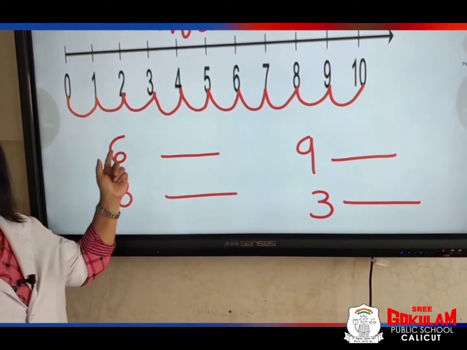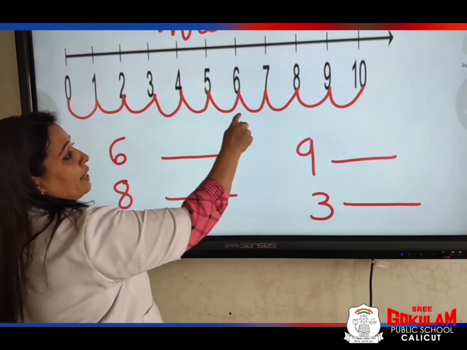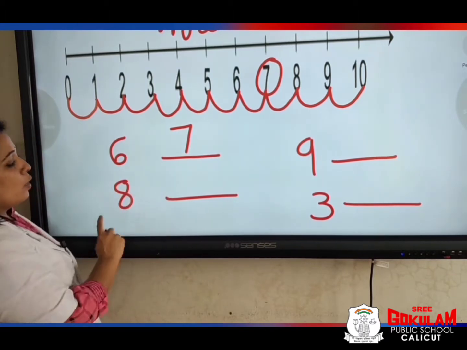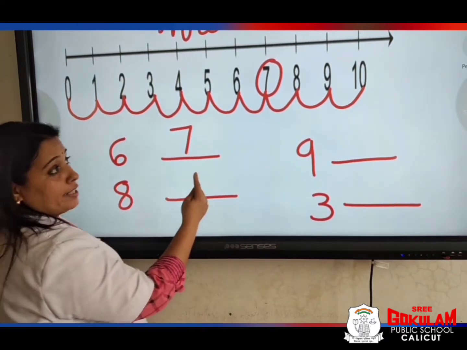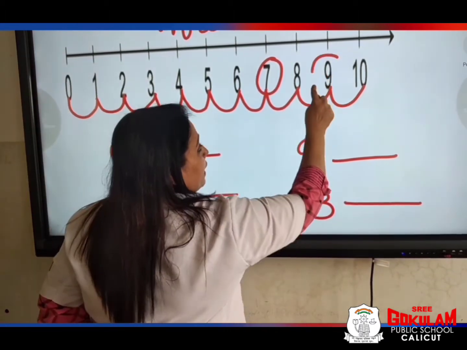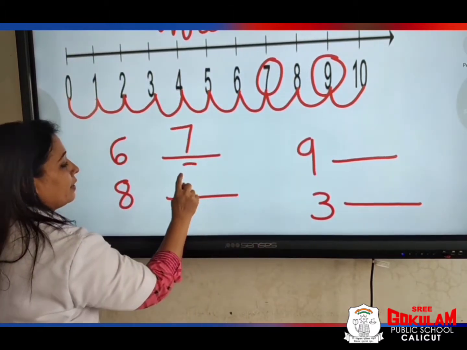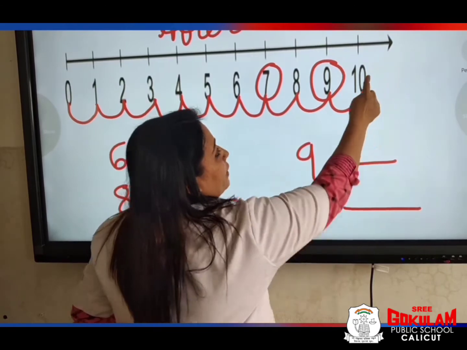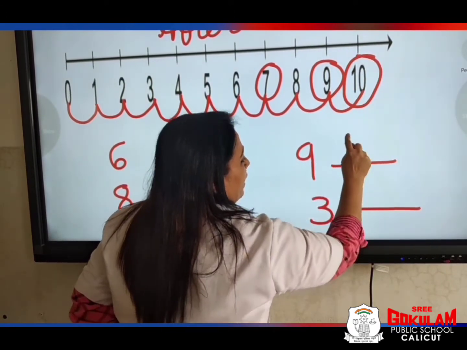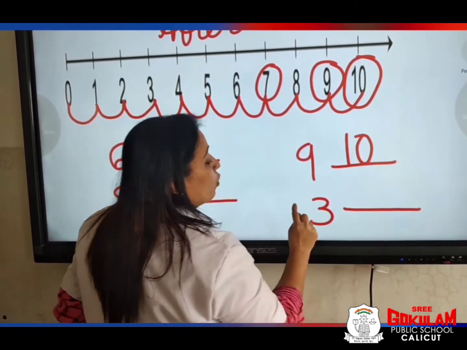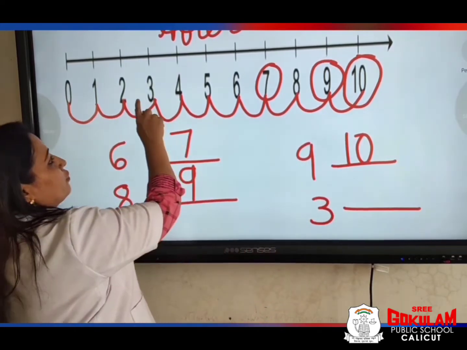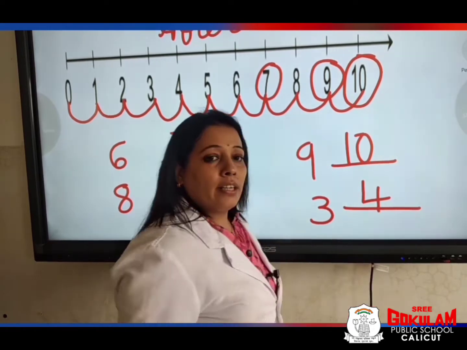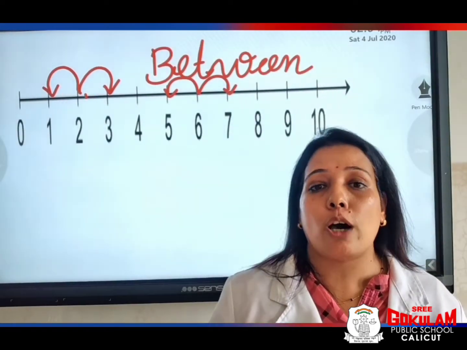What comes after 6? After 6? Yes? 7. What comes after 8? After 8, it is 9. So, write here 9. What comes after 9? Yes, it is 10. What comes after 3? After 3, it is 4. Okay, children?